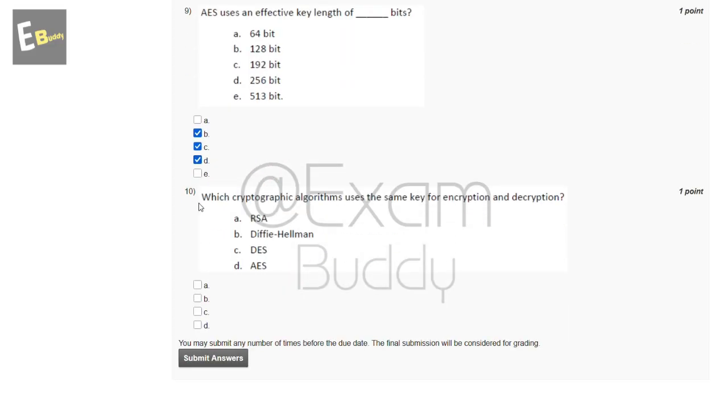Now the 10th question is, which cryptographic algorithms use the same key for encryption and decryption? These are the options, and the answer of our 10th question is C and D, DES and AES. Now submit your answer.